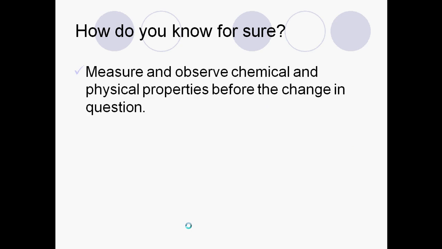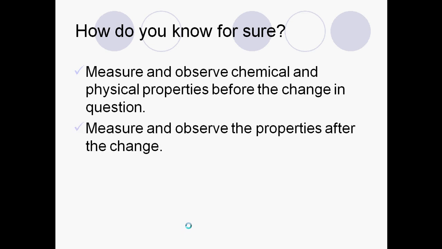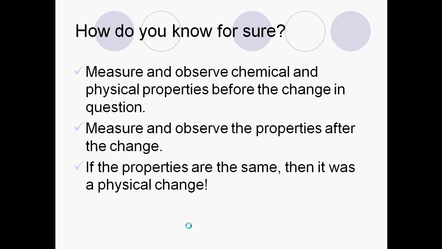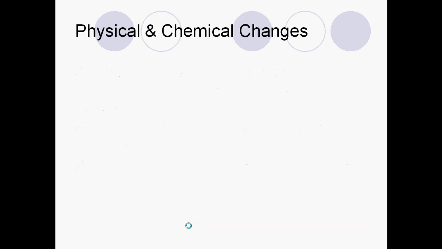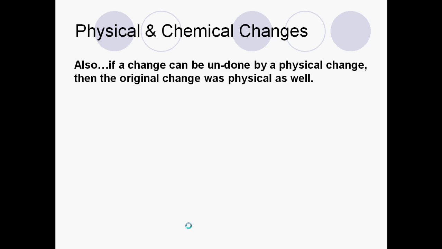So how do we know for sure? Well, we measure and we observe. We look at those properties. We measure and observe the properties after something happens. And if the properties are the same, then it's physical. So the example of boiling again, if we would measure the properties before and after you boil water, both the water and the steam are water, so that we have not changed what we have. Also, if you can unchange what's been done, then it's going to be physical.